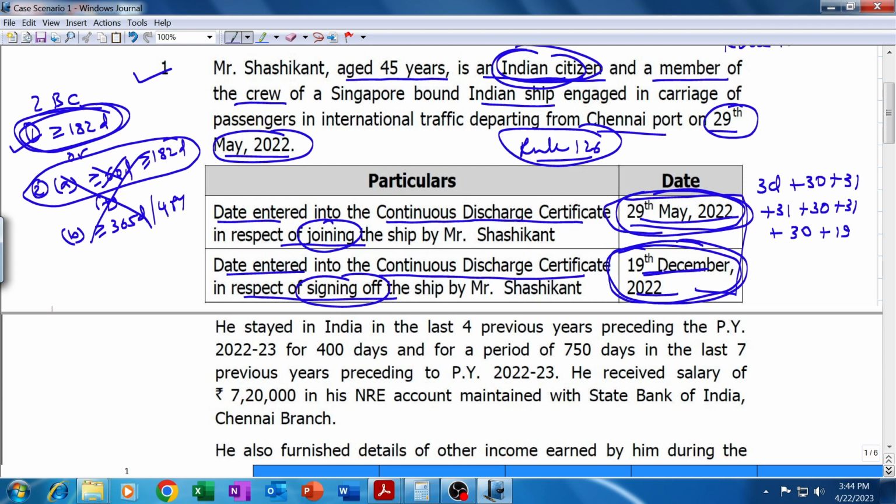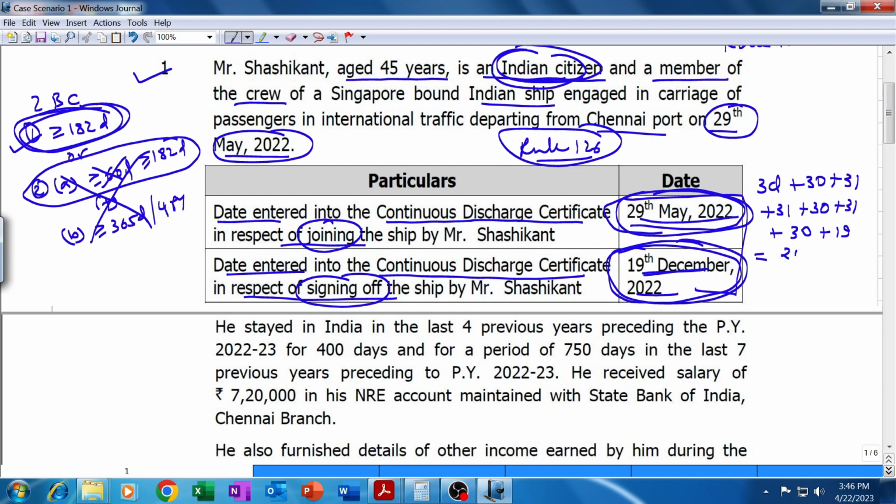Had this been your case or my case, a normal person who's not a crew member of an Indian ship, then 29th May and 19 December both would have been counted as presence in India. But for this guy, he will be deemed to be outside India. What is the total? 1, 2, 3, 4, 5, 6, 180, 182, 183, 183 plus 22.